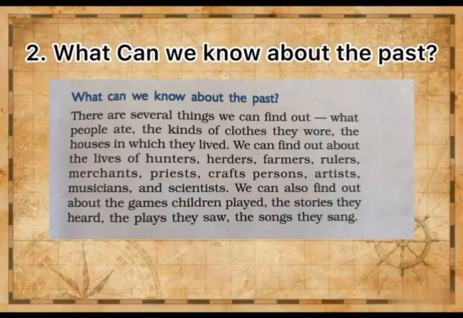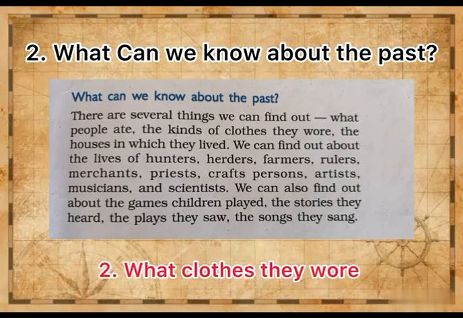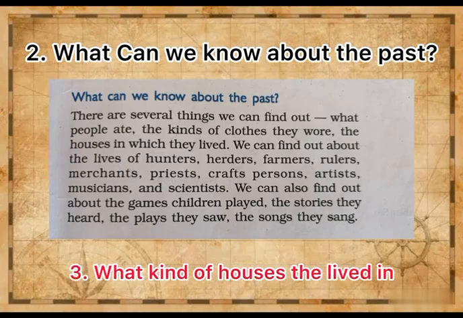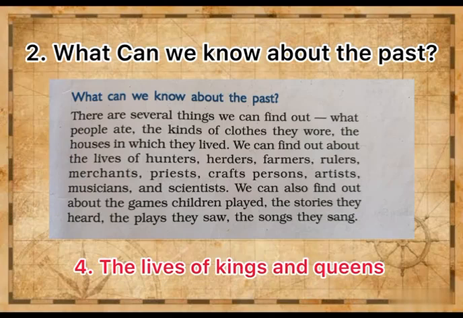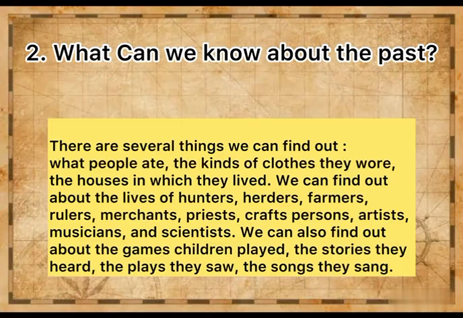Now let us discuss the second outline of this chapter. What can we know about the past? The past tells us about many things. First, what people ate. Second, what clothes they wore. Third, what kind of houses they lived in. Fourth, the lives of kings and queens. Fifth, the lives of ordinary people.